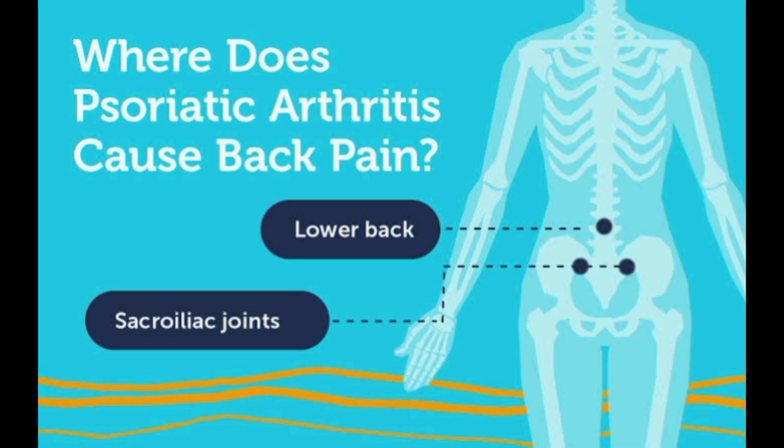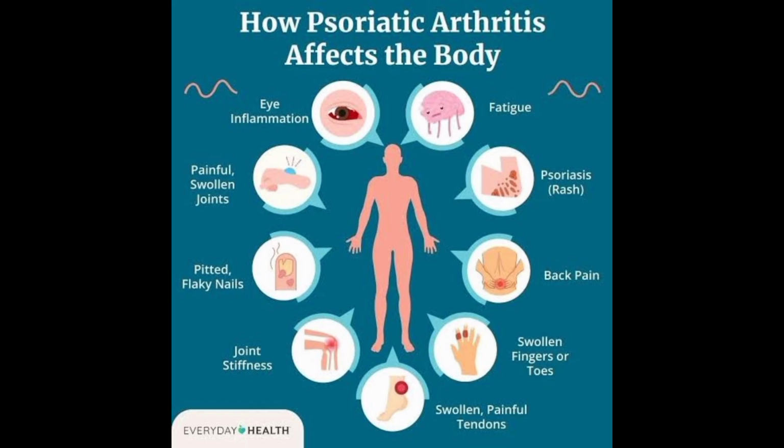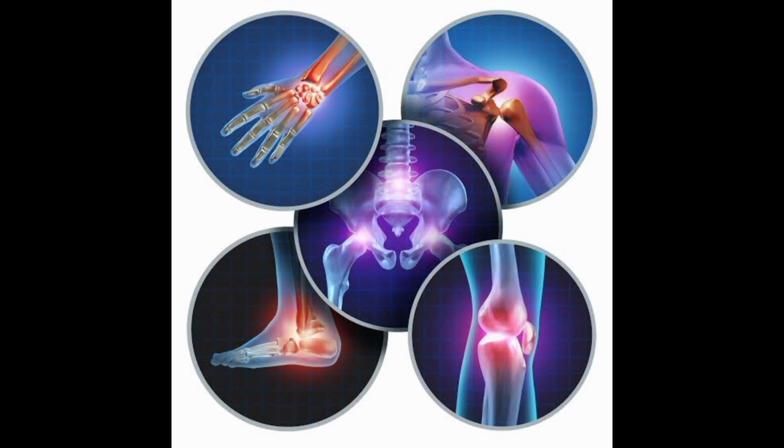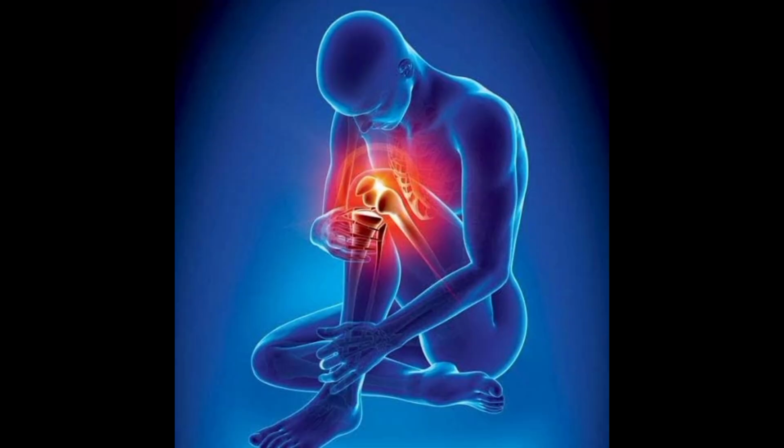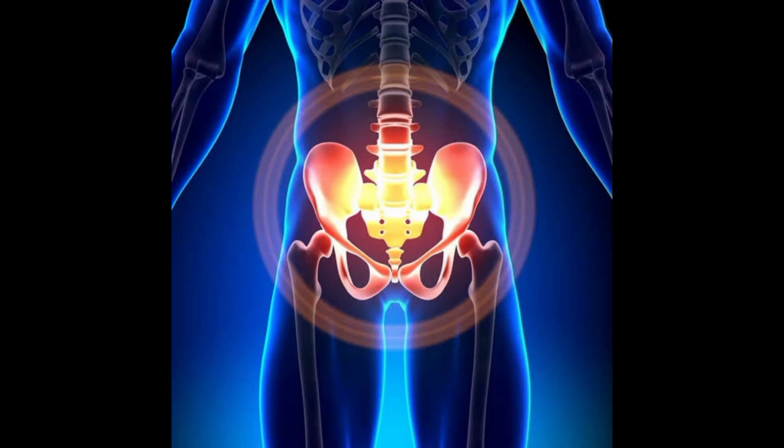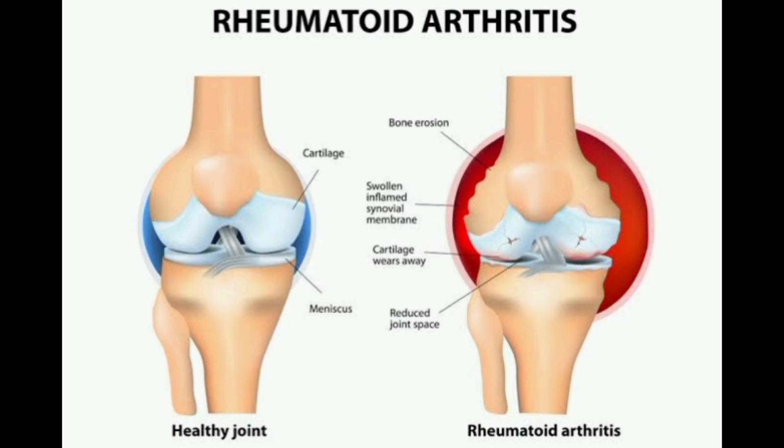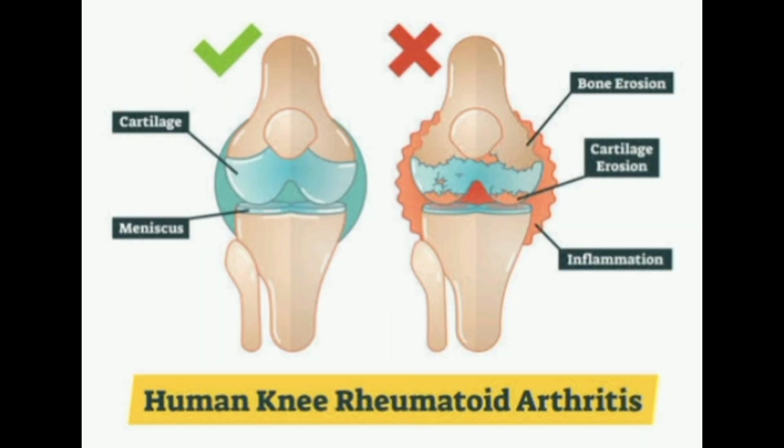What exactly is arthritis? It means joint inflammation, but in practical terms, it's a condition that causes pain, swelling, stiffness, and reduced range of motion in one or more joints. It can affect nearly any part of the body, though it most commonly shows up in the hands, knees, hips, feet, lower back, shoulders, and ankles. You may notice discomfort that starts small, like a little stiffness when you wake up in the morning, but over time, it can progress to more persistent pain that interferes with daily tasks such as walking, dressing, or typing.